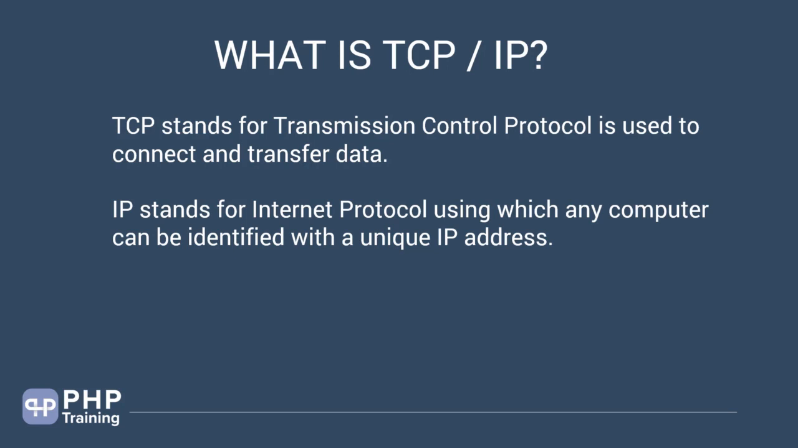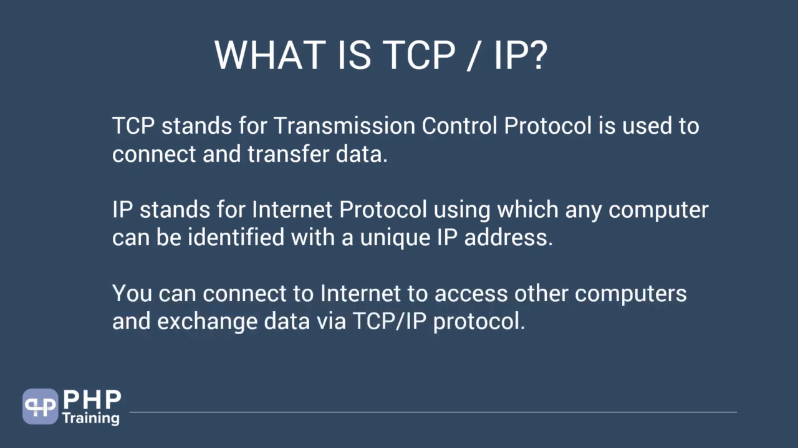We have seen yahoo.com, google.com. By just doing a simple ping or using a command called ipconfig, you can find your own computer's IP address. When you connect your PC to the internet, you will definitely have a unique IP address, and that is nothing but the Internet Protocol. And now you can connect to the internet to access other computers and exchange data via the TCP IP protocol. So how you can access Google, how you can access Yahoo, all these computers that Google is hosting or Yahoo is hosting can be reached via the IP address.